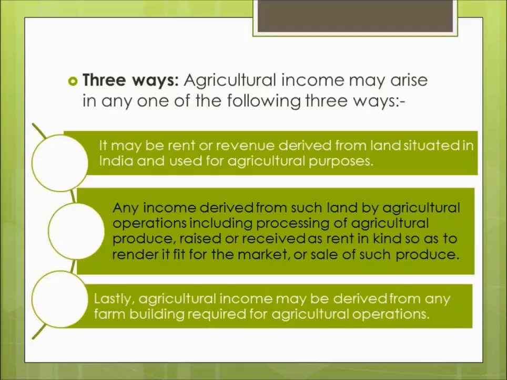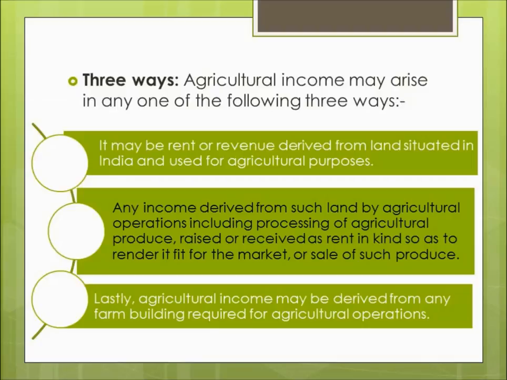And what are those conditions? The conditions are, number one, that the farm building is situated within the immediate vicinity of the agricultural land. So the farmhouse needs to be situated within the vicinity of the agricultural land. Then only any income earned will be exempted.